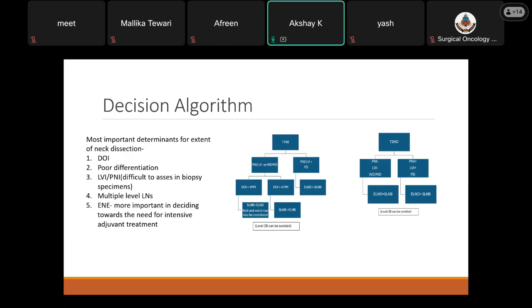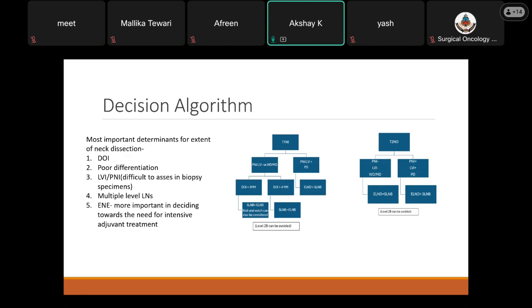For T1 N0 lesions, if PNI and LVI were negative and the lesions were well or moderately differentiated, with a DOI of less than 4 mm, sentinel lymph node biopsy was better as compared to elective lymph node dissection. A wait and watch policy can also be considered here. For PNI and LVI positive, poorly differentiated tumors, elective lymph node dissection was preferred over sentinel lymph node biopsy. Level 2B can be avoided in T1 N0 lesions, provided level 2A frozen section is done and comes out to be negative.